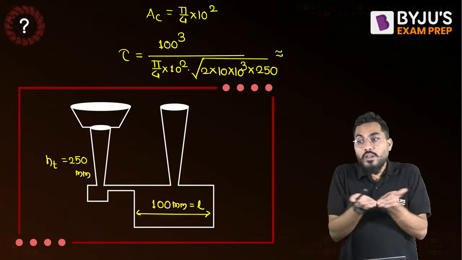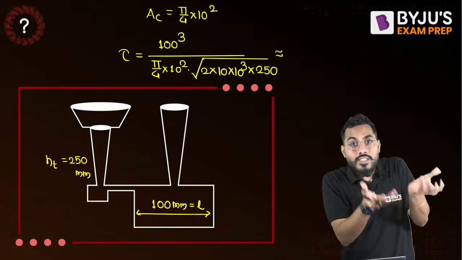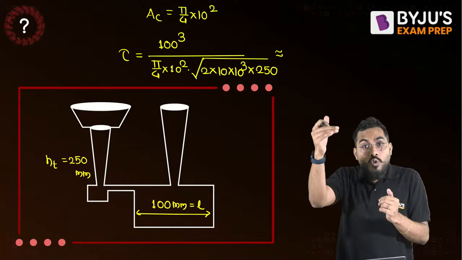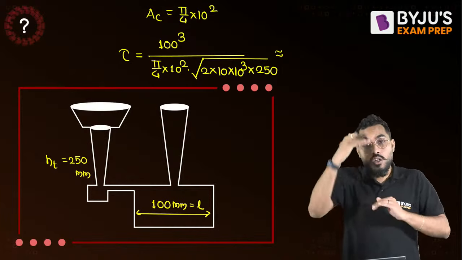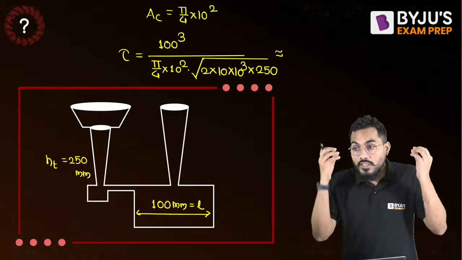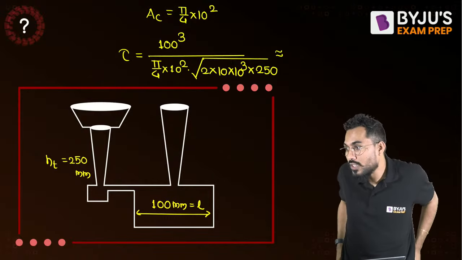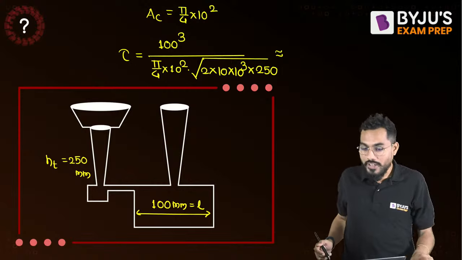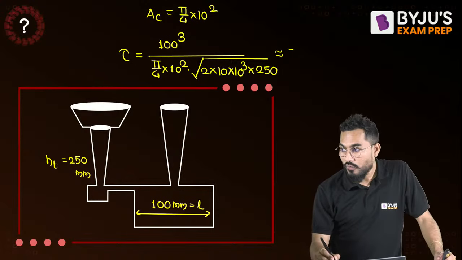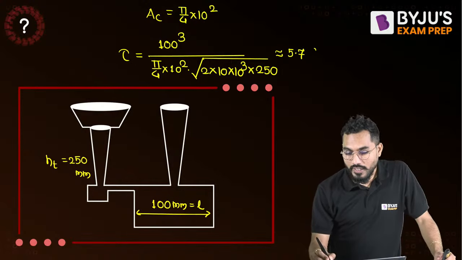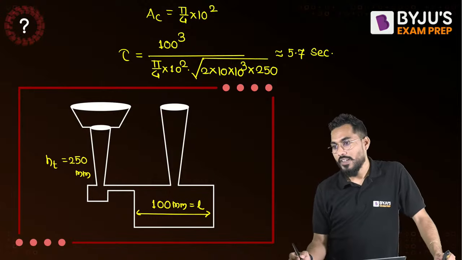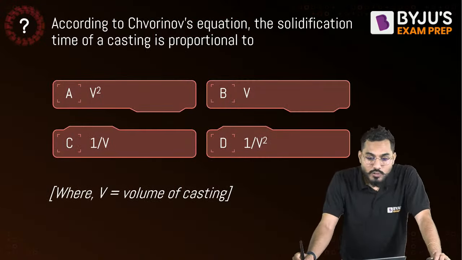Calculate the filling time, calculate the size of the pattern, calculate the volume of the pattern divided by volume of the casting, or volume of casting divided by volume of pattern. These are the simple questions that come in examination, my dear friend. Very correct, Sandeep. Sandeep and Chintan, I'm proud of you. So the answer is 5.7 seconds. Right, fine. Now solidification time.